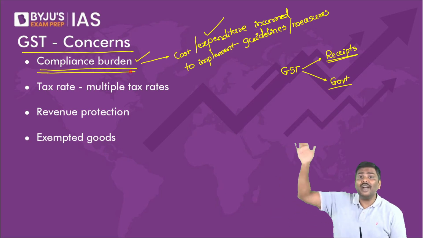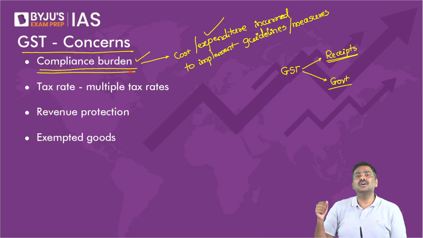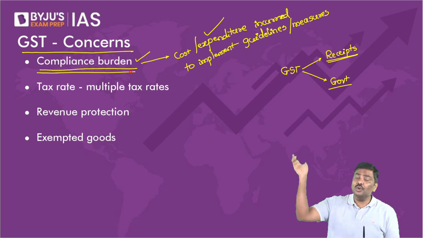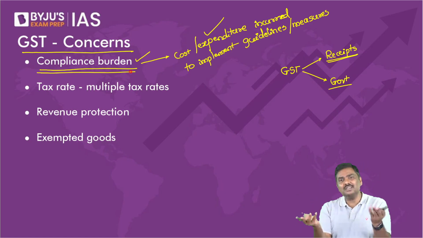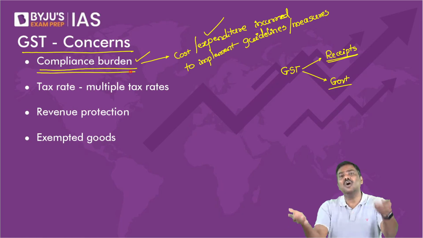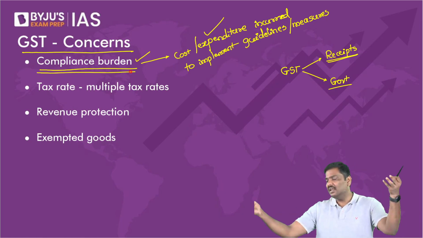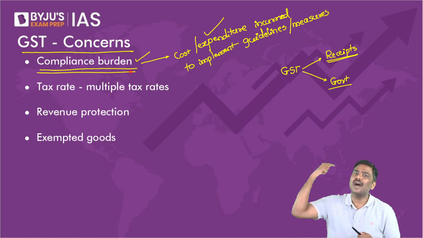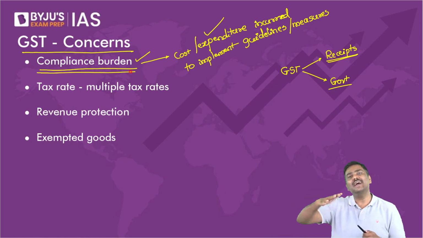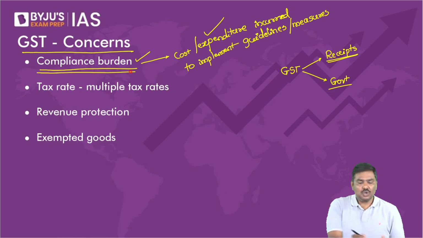Suddenly, a new filing process has been introduced. Suddenly, a new format has been introduced. You do not have the expertise, the time or the knowledge to understand everything. You will take outside help, you will outsource it, you will hire an expert, which will mean that you will have to spend money. So compliance burden is one issue.